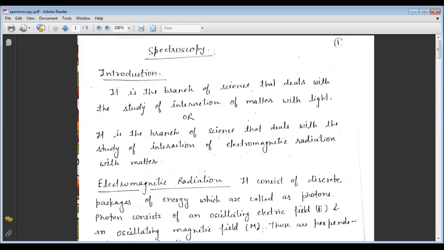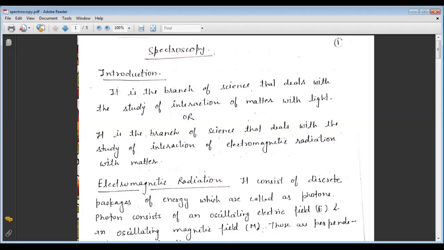Another type of definition that we can say is that spectroscopy is the branch of science which deals with the transitions occurring in a molecule when it interacts with electromagnetic radiation. Or it is the branch of science that deals with the study of interaction of electromagnetic radiation with matter. So one word that we are using again and again is electromagnetic radiation.